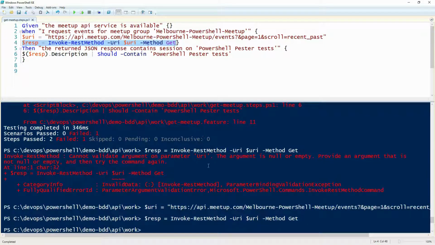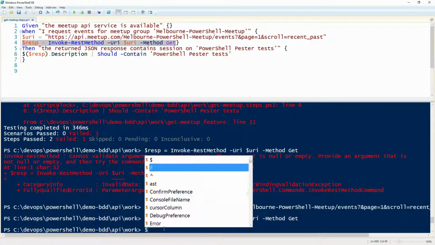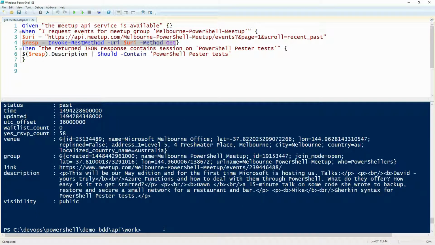Okay, let's have a look. Yeah, $resp. Okay, so we do have a description coming back. Lowercase. Good spot. Yep. Okay, save.